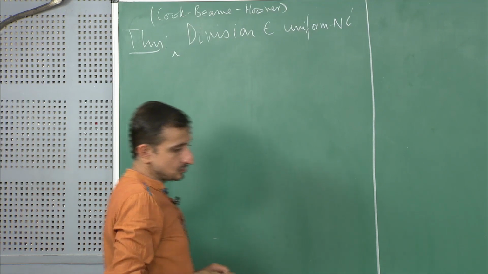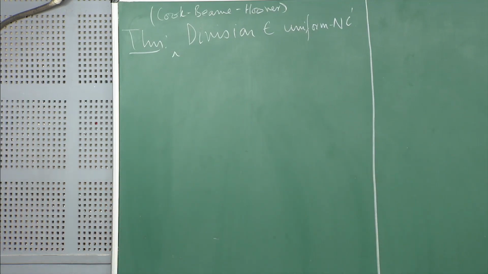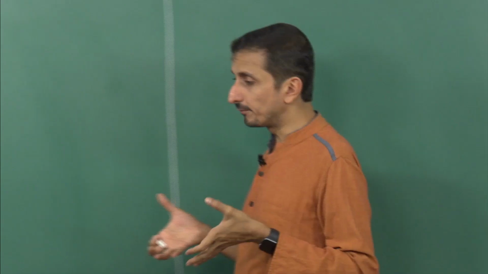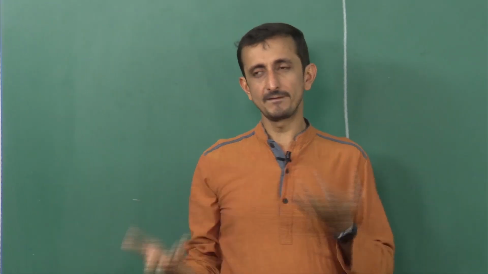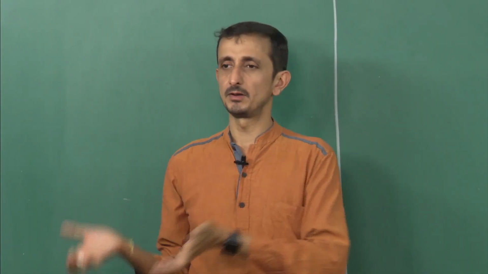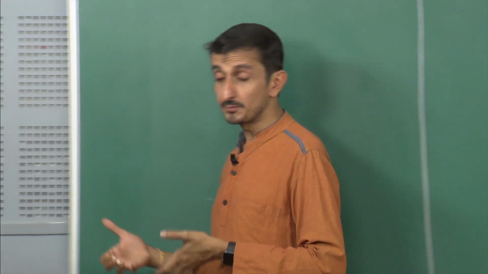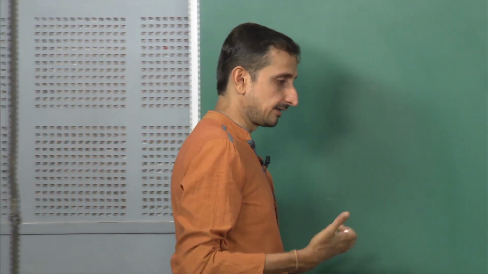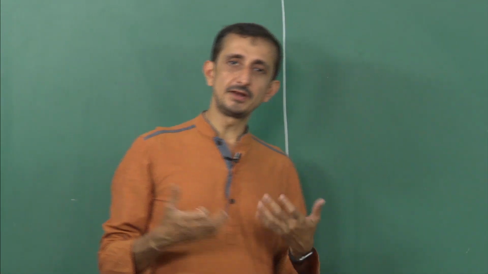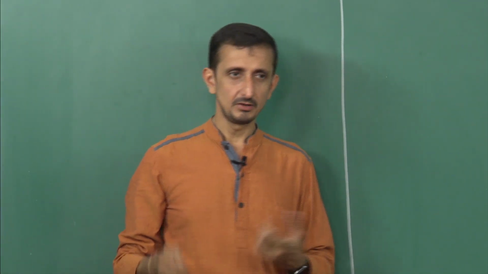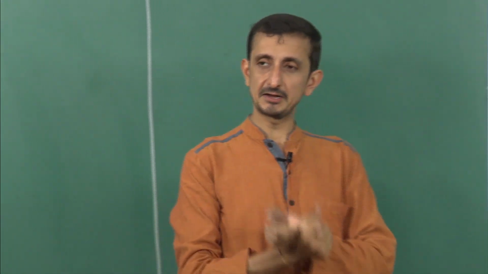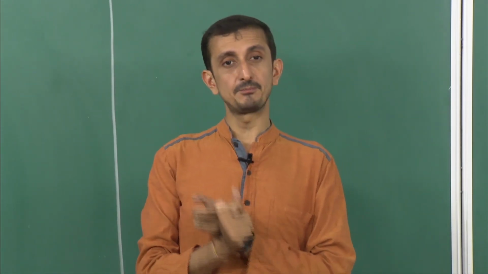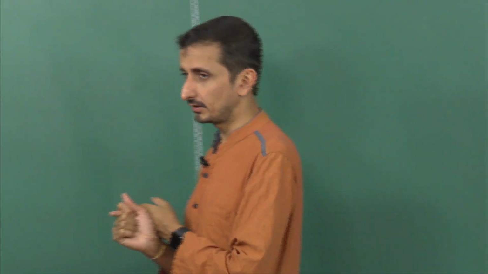Okay. So, what we have seen so far is, last time we saw that suppose we want to compute iterated product. We have already seen that we can reduce division to the problem of computing iterated product, and in fact we can reduce division to the problem of powering, and powering is just a special case of iterated product. So, our target is to show that we can compute iterated product in uniform NC1. What have we seen so far? We have seen that we can compute iterated product modulo a small prime power in uniform NC1.